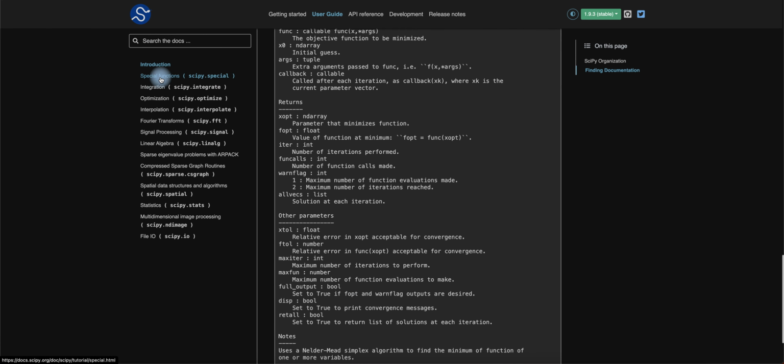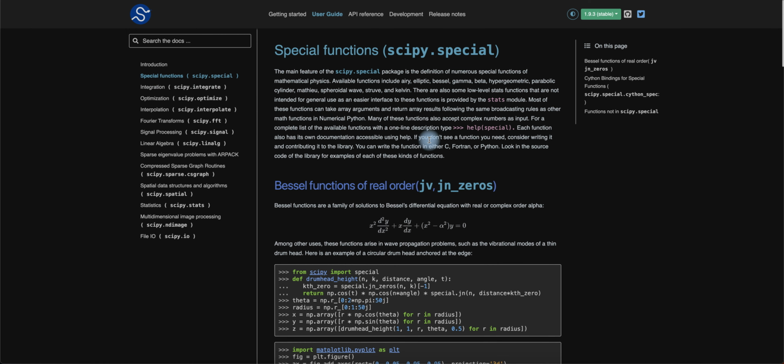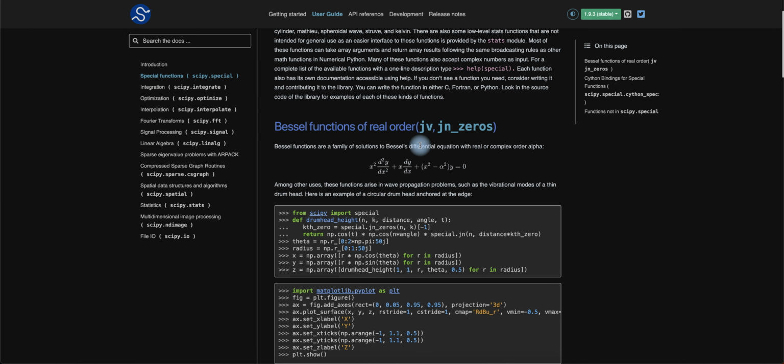So we go down to special functions, right? Special functions are basically what you use when you're doing differential equations like you see here. If you have done engineering math like I did years ago, or any advanced mathematics where you're doing a bunch of ODE transforms, PDE transforms, this may be the one for you.